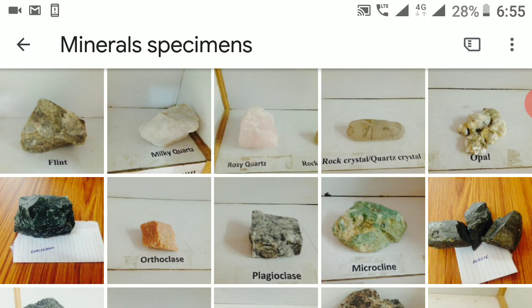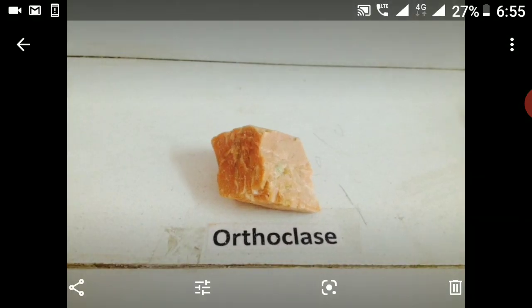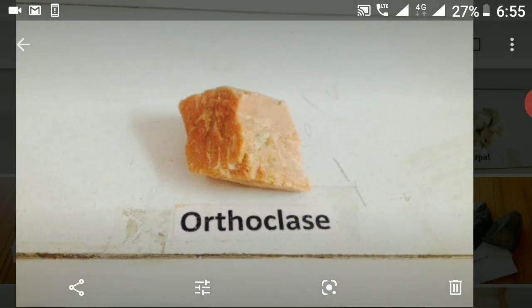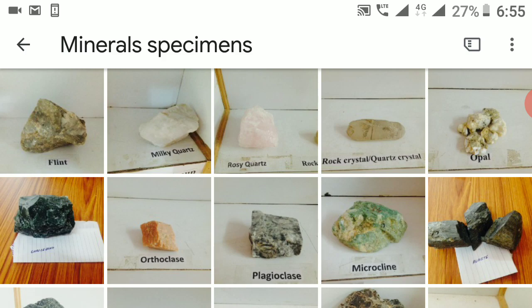Subconchoidal, the best example is the feldspars. Sometimes the plagioclase also shows subconchoidal. Even surface. Even means the plane surface. When a mineral breaks with a smooth and regular flat surface, it is called even. When we break the mineral, the best example you can see is orthoclase. The even surfaces will form in this mineral.